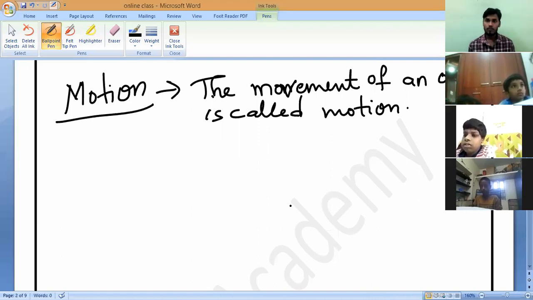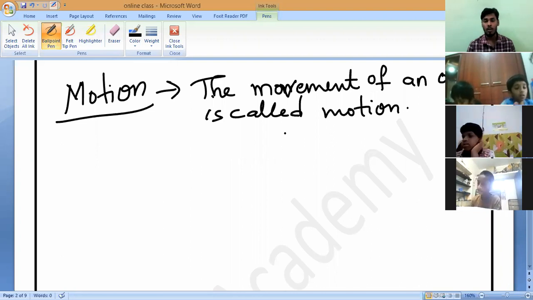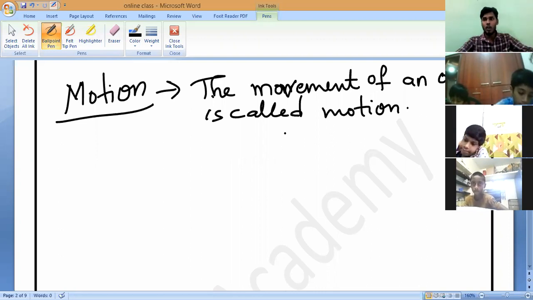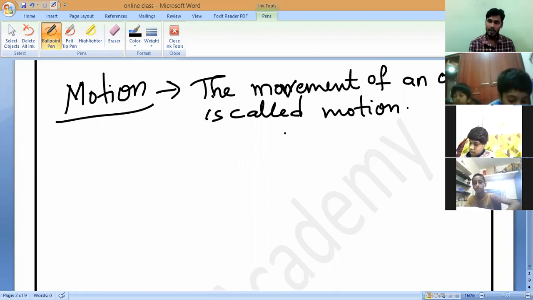So if you observe, suppose a tree, Narayan's home, or objects like an electric pole, telephone pole, a building, or a school, everything, they are all different objects. But what is the common characteristic? They are not displacing their position with respect to time. If you see them today, they will be in the same place. If you see them tomorrow, they will be in the same place.